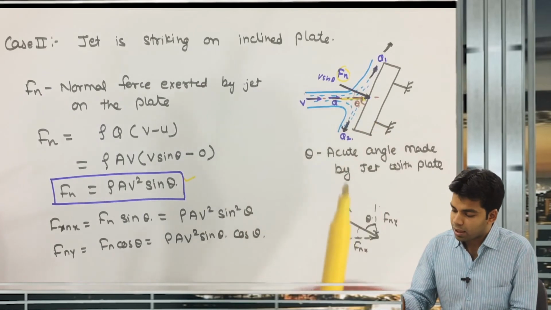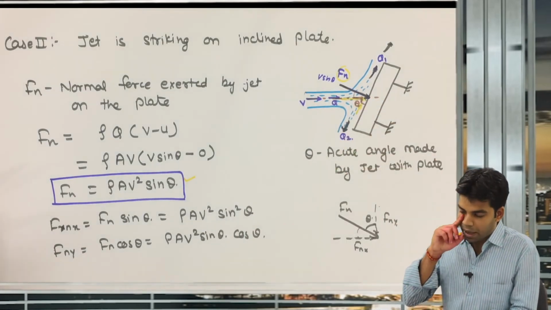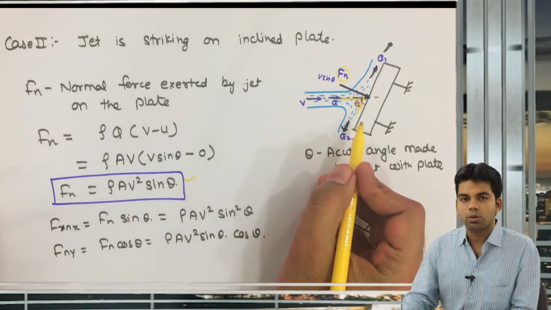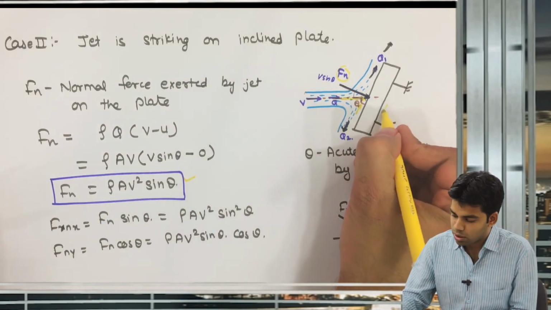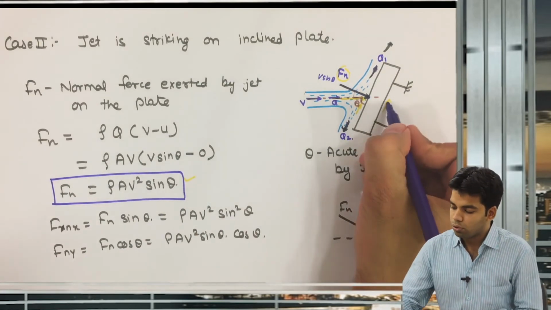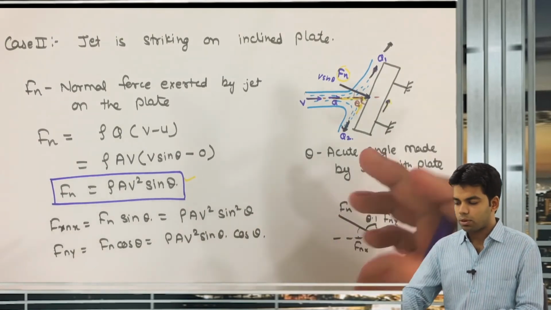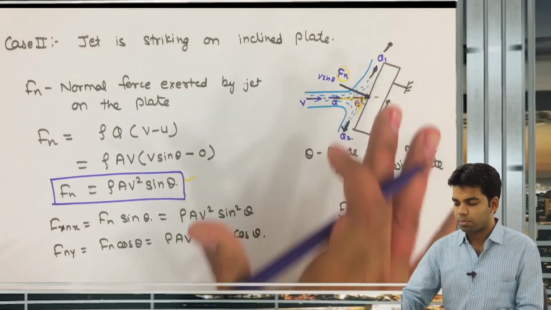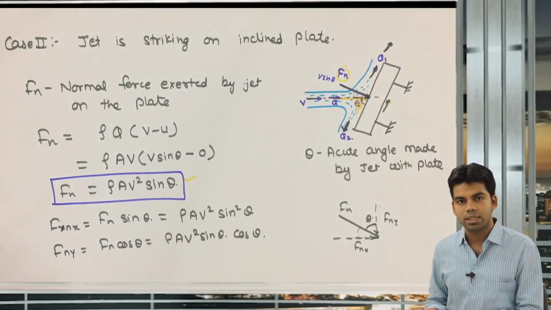Now there will be another component of this force which is along this plate, and that will be rho Q into v cos theta. This was rho Q v sin theta. Another component that acts along this plate will be nothing but rho Q into v cos theta. Getting this now? That will be equal to the change in momentum of flow in this direction.